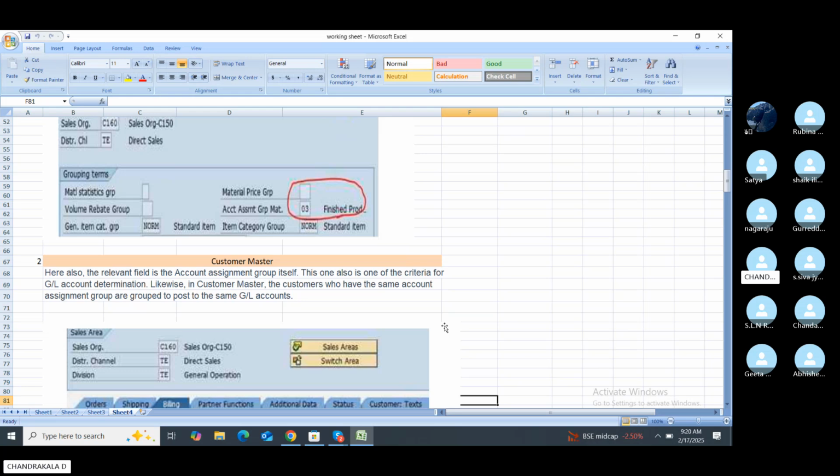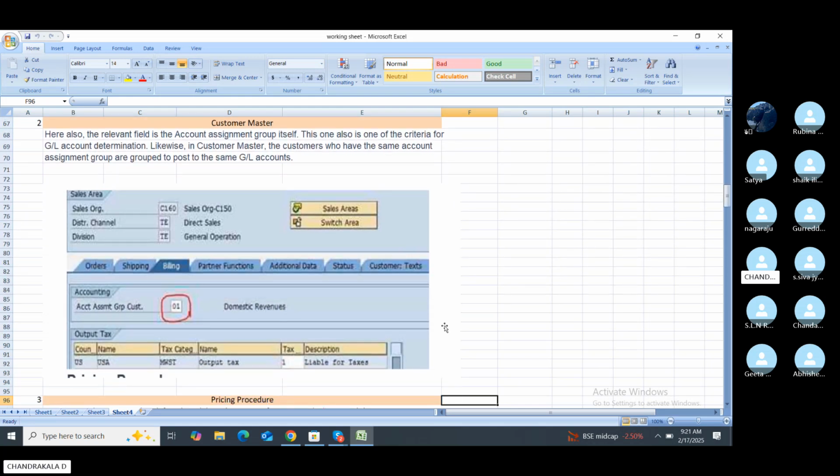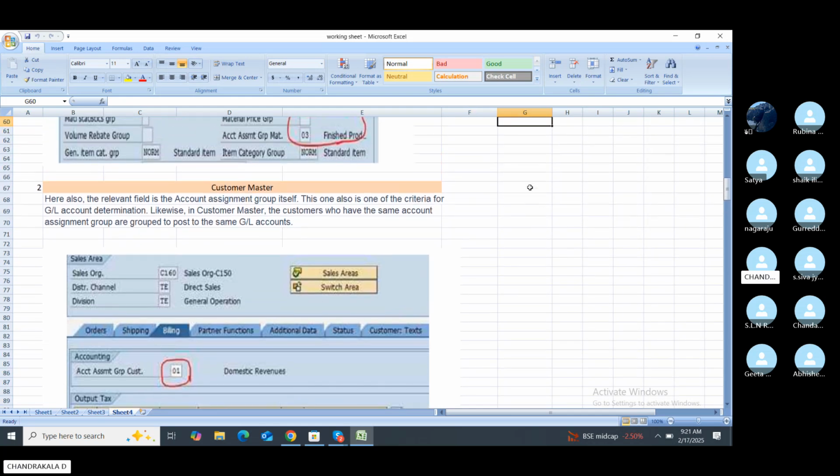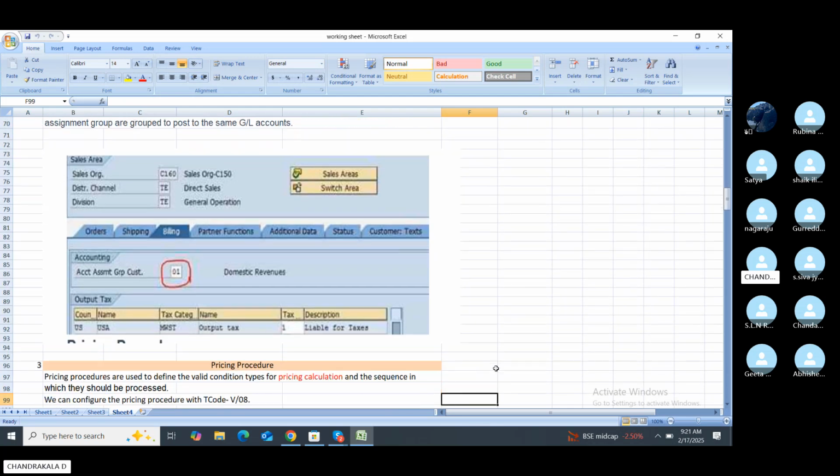Likewise, in the customer master, customers who have the same account assignment group post to the same GL accounts. You see the same GL account. In the above, the master data for finished goods has account assignment group 03. In the same way, the account assignment group in the customer account is 0. This is the domestic account revenue.